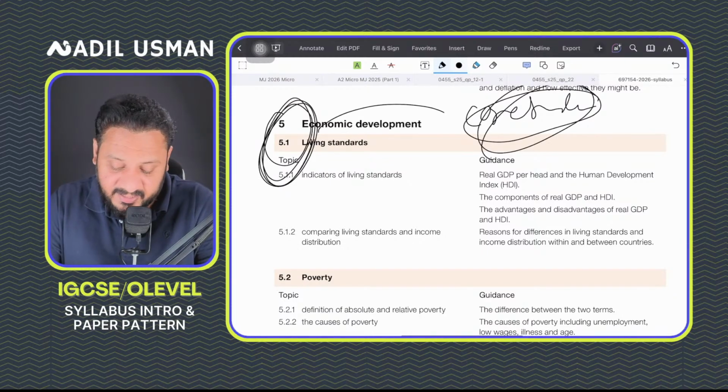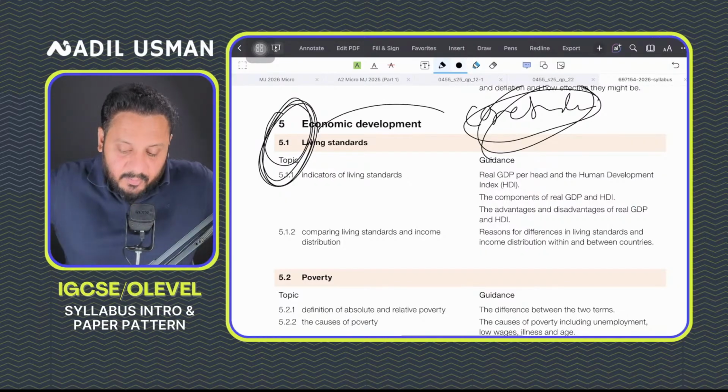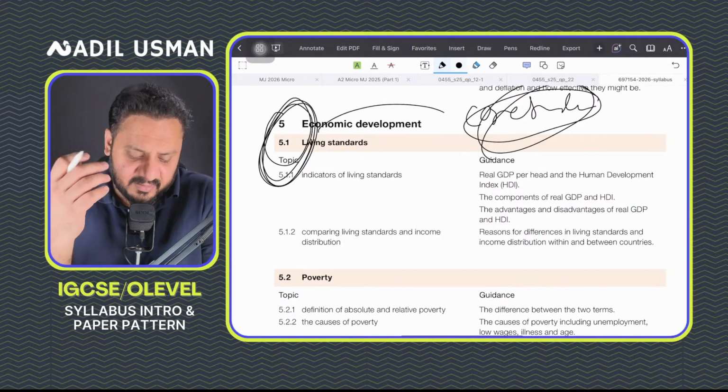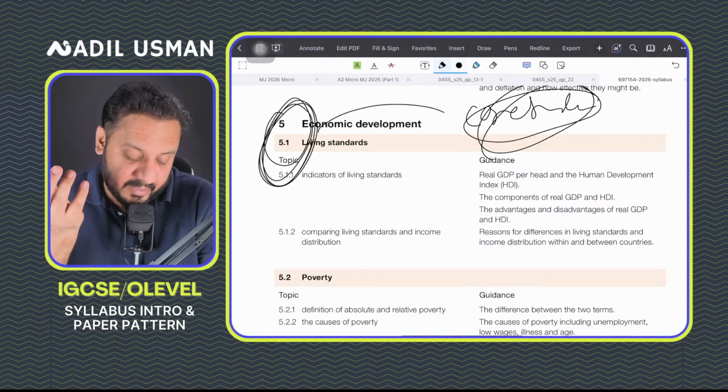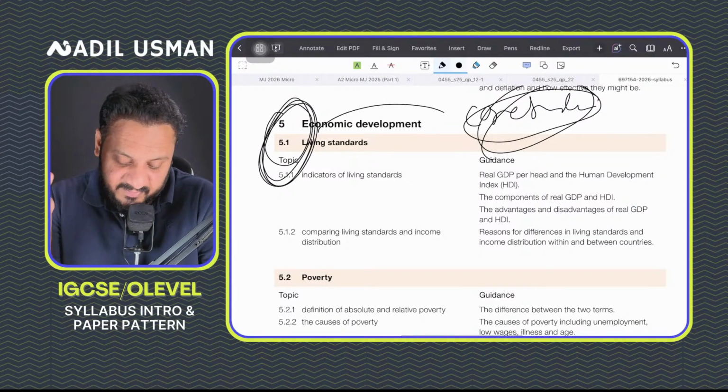You learn about living standards. You learn about what is HDI. You learn about real GDP. How do countries measure living standards? Why do we say that some economies are large economies, but then they have poor living standards? They have a lot of income inequality and stuff like that. How are incomes distributed in those countries and all?